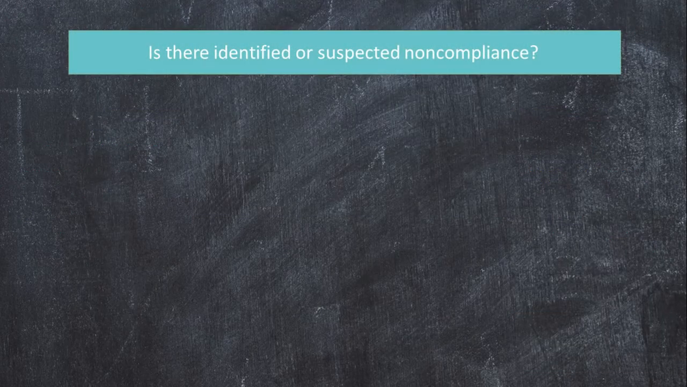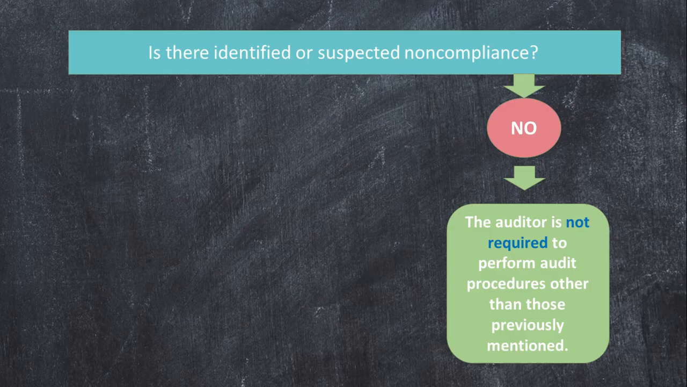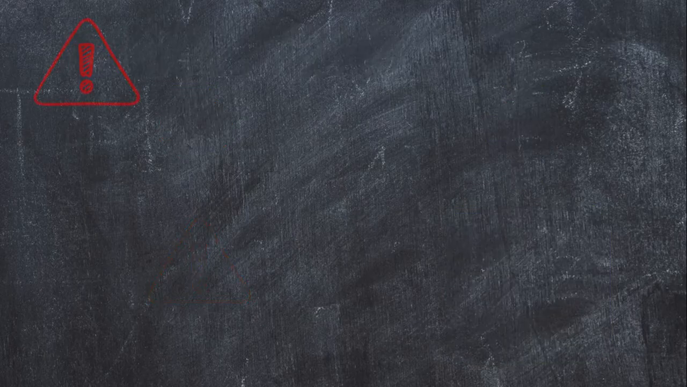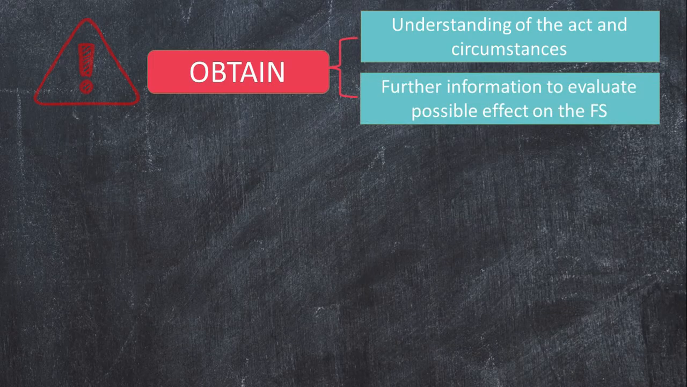Is there identified or suspected non-compliance? If none, the auditor is not required to perform any more procedures than the ones already done. But what if there is an identified non-compliance or suspected non-compliance? The auditor must first obtain an understanding of this instance or suspected instance of non-compliance. He must also obtain further information sufficient to make him evaluate the potential effect of this on the financial statements.